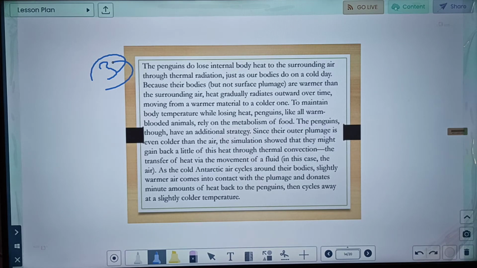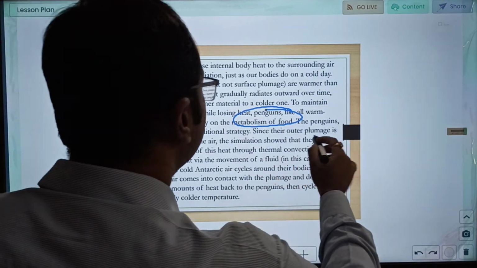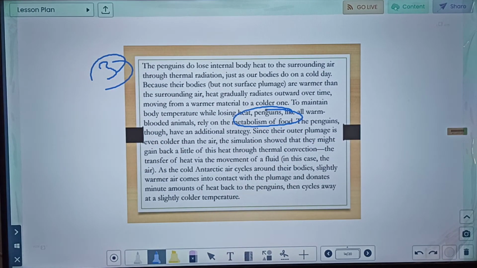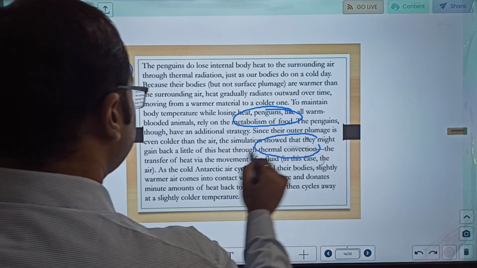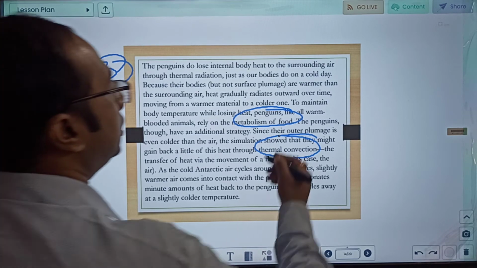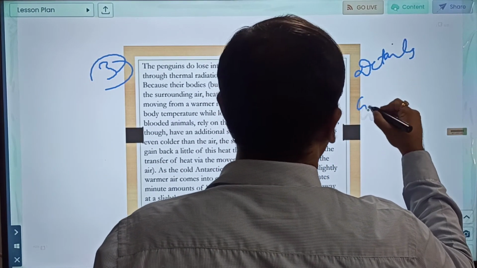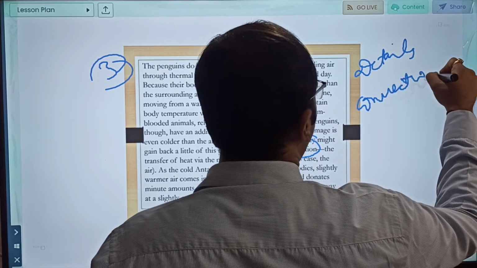Penguins, like all warm-blooded animals, rely on the metabolism of food. Penguins, though, have an additional strategy. Since their outer plumage is even colder than the air, the simulation showed that they might gain back a little of this heat through thermal convection, the transfer of heat via movement of fluid. As the cold Antarctic air cycles around their body, slightly warmer air comes into contact with the plumage and donates a minute amount of heat back to the penguin, then cycles away. So the third paragraph gives further details on heat maintenance, and it mentions the convection process.